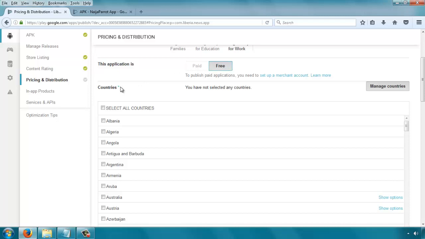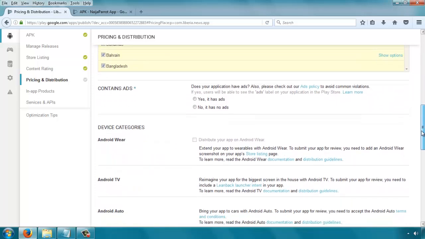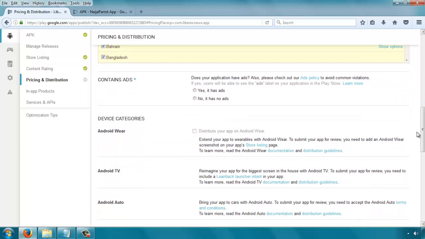And then if you want your app to only be visible in specific countries, you select those countries here. But if you want it to be available worldwide, just click on this button that says select all countries, and then scroll below. If your app contains ads, you need to specify. Don't try to lie.